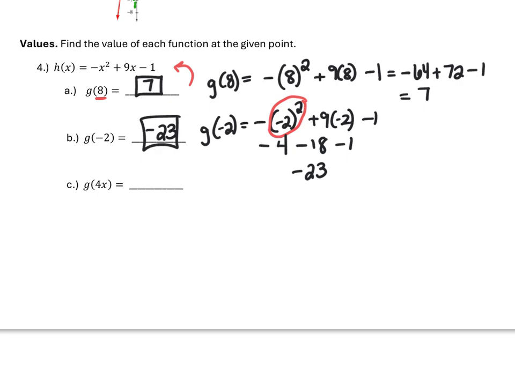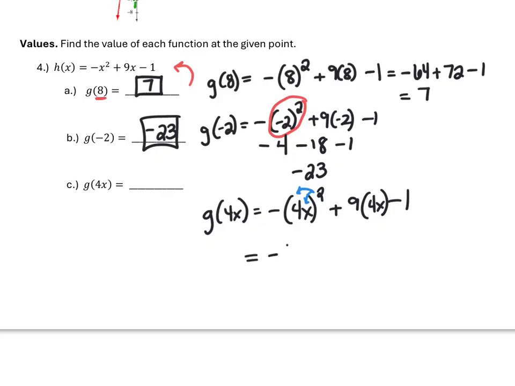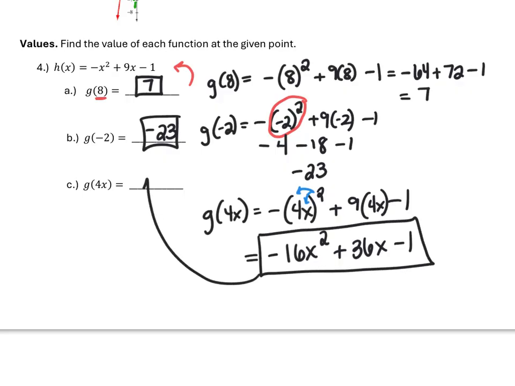And then finally, we have 4x. So if we do g of 4x, we're going to plug in a 4x wherever we see an x value. So negative (4x) squared plus 9, plug in 4x for x, minus 1. Be careful when you do this. You must distribute the exponent to both terms. So we get negative 16x squared. So we square the 4 and we square the x. Plus 9 times 4x is 36x, minus 1. We cannot simplify this any further because we have no like terms to combine. So g of 4x is negative 16x squared plus 36x minus 1.